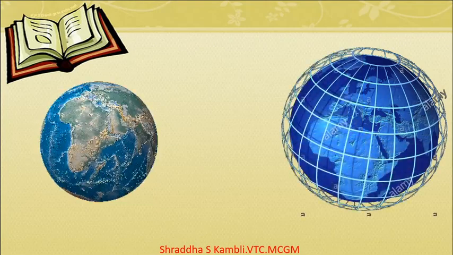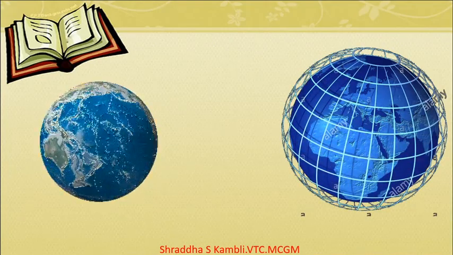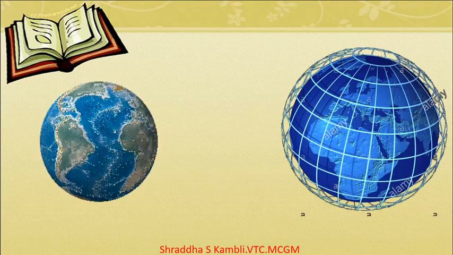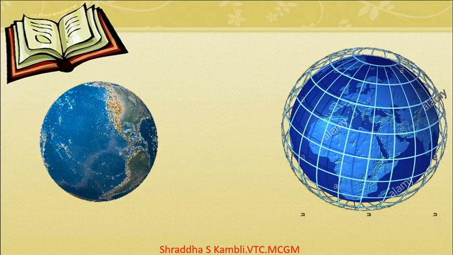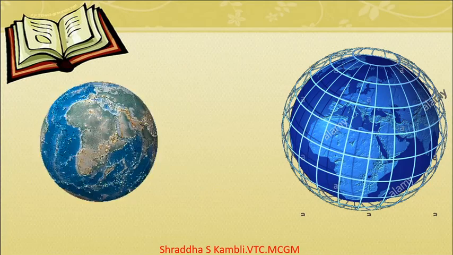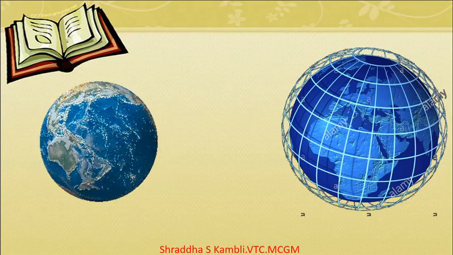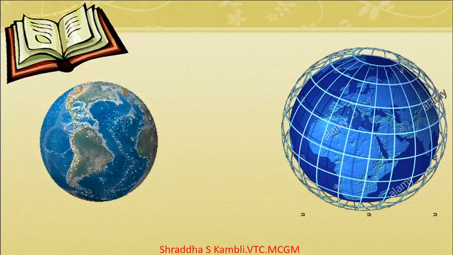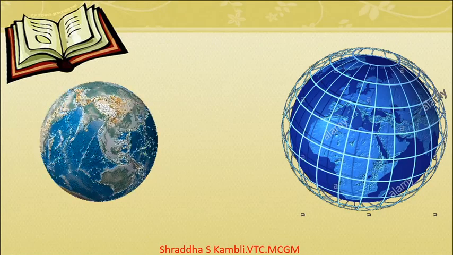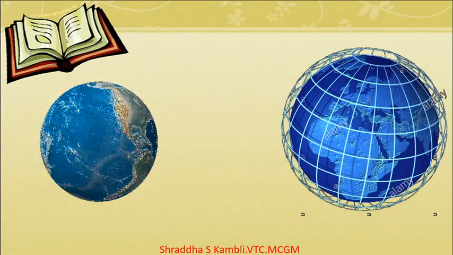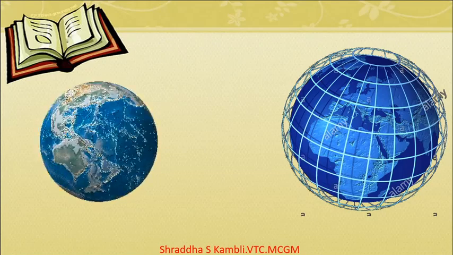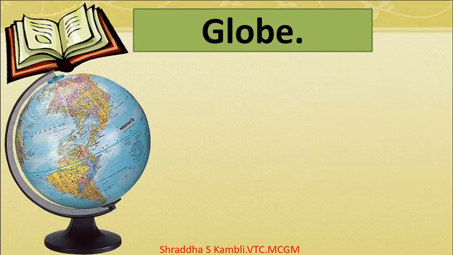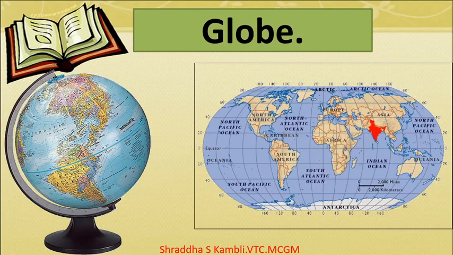Now in order to decide the location of a place, since the earth is spherical and it is very difficult to pinpoint the location of a place depending only on the direction, the geography experts came up with an imaginary net, which had many standing lines and some sleeping lines also. And they covered the globe with this kind of a net.